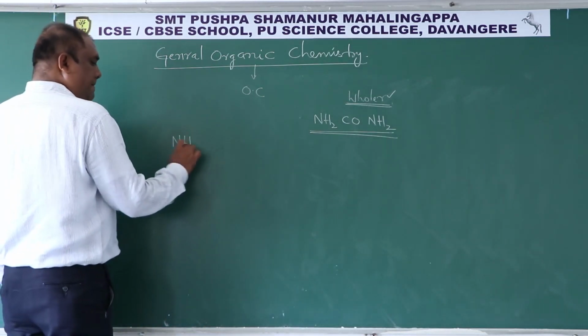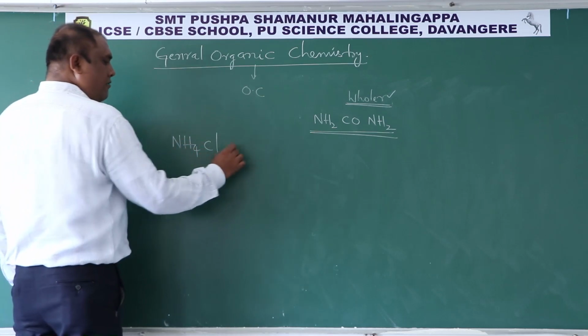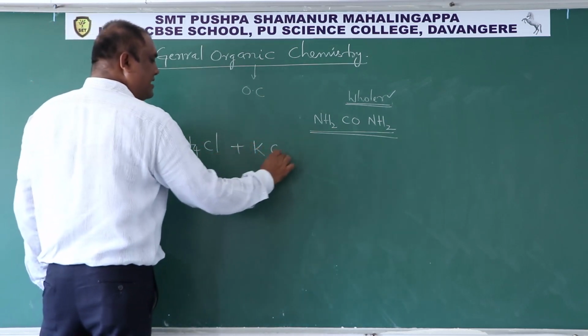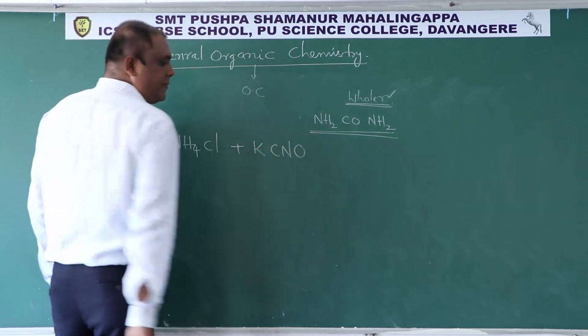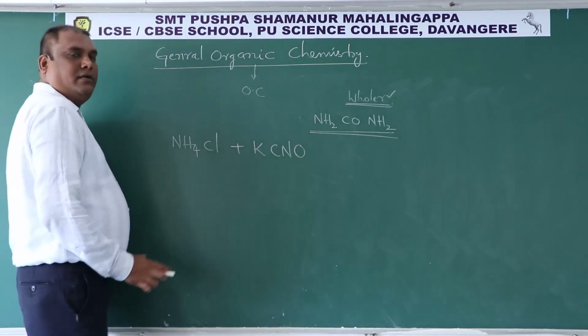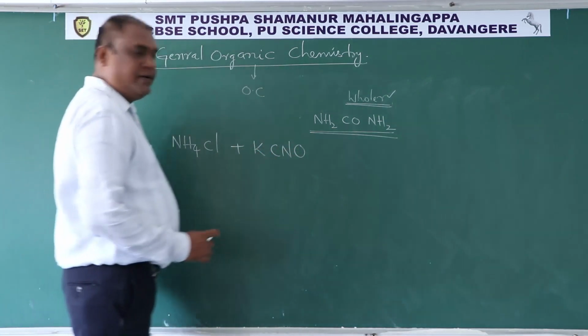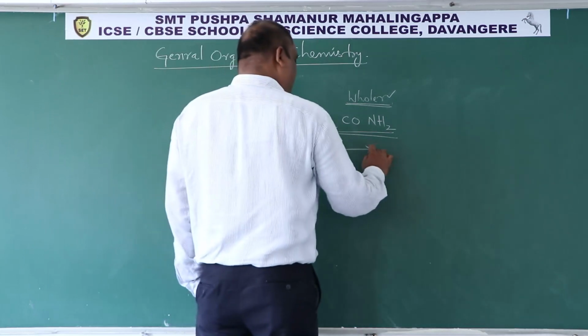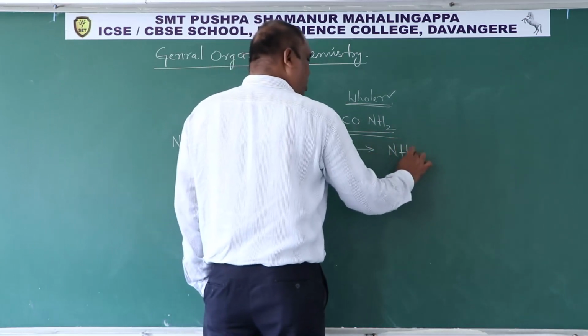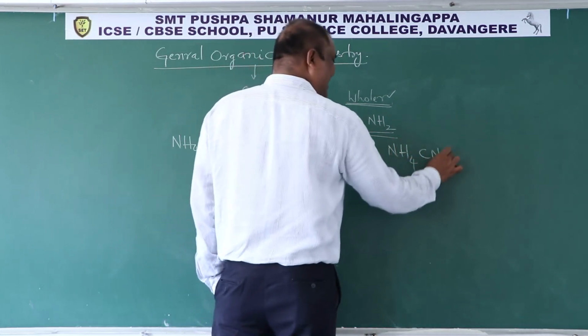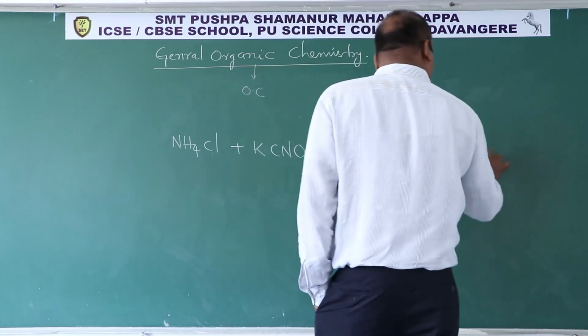Ammonium chloride, when it reacts with potassium cyanide salt. This is ammonium chloride, this is potassium cyanide. Then we will get the products ammonium cyanide and potassium chloride.